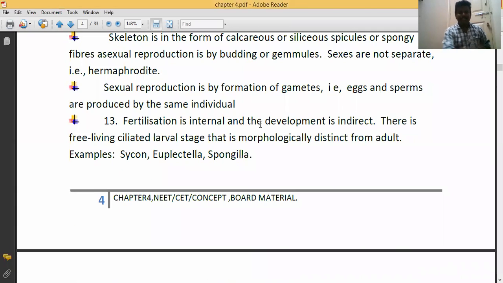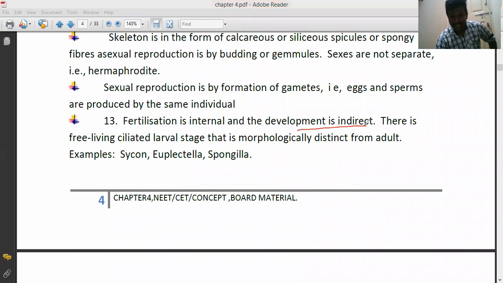Fertilization is internal and the development is indirect. Indirect means the egg is converted into a larva, and the larva is converted into an adult. That is called indirect development.